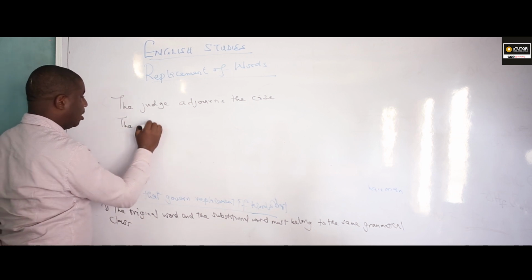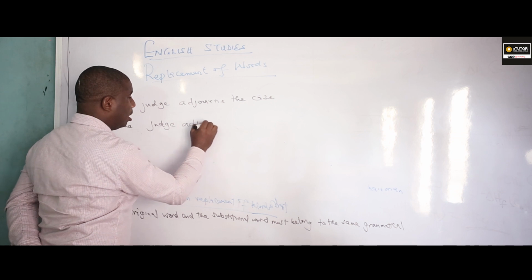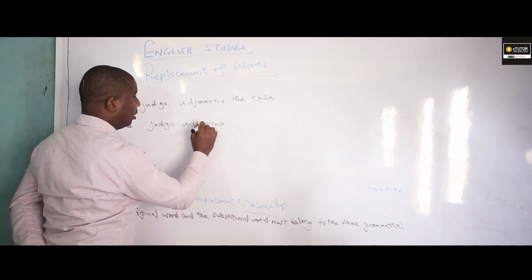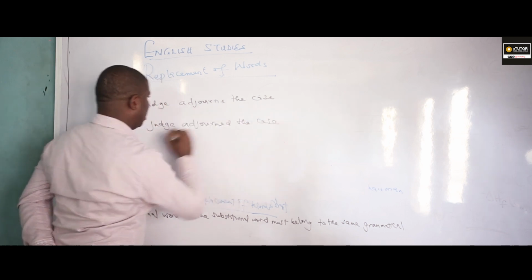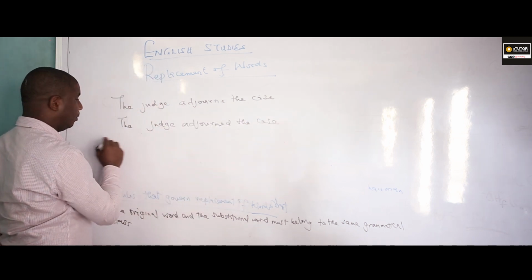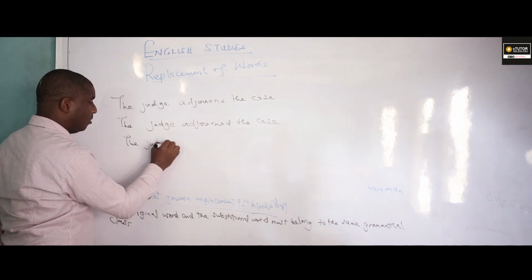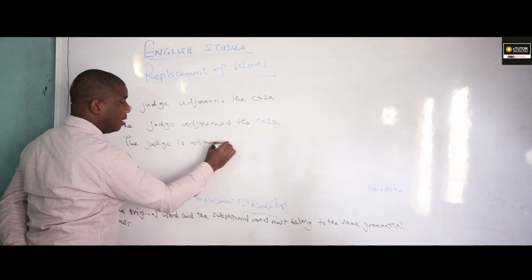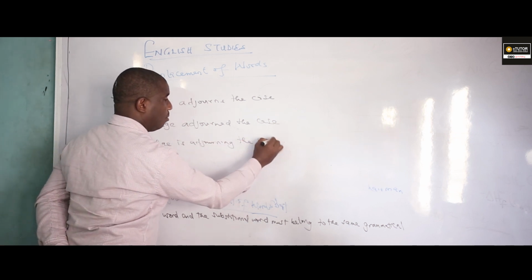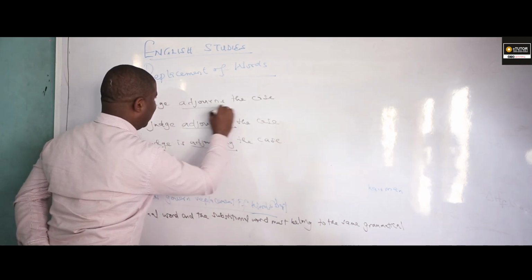The judge adjourned the case. The judge is adjourning the case. Okay. Now, let us assume the word adjourn is underlined.